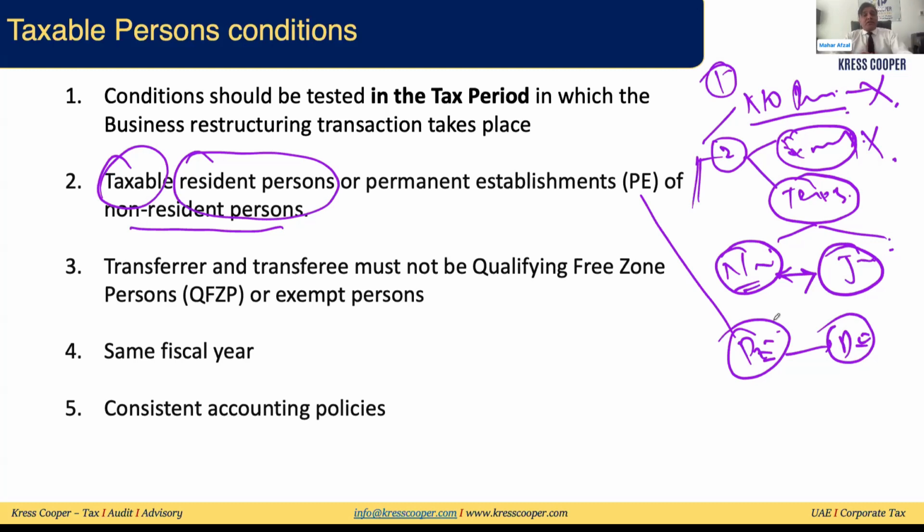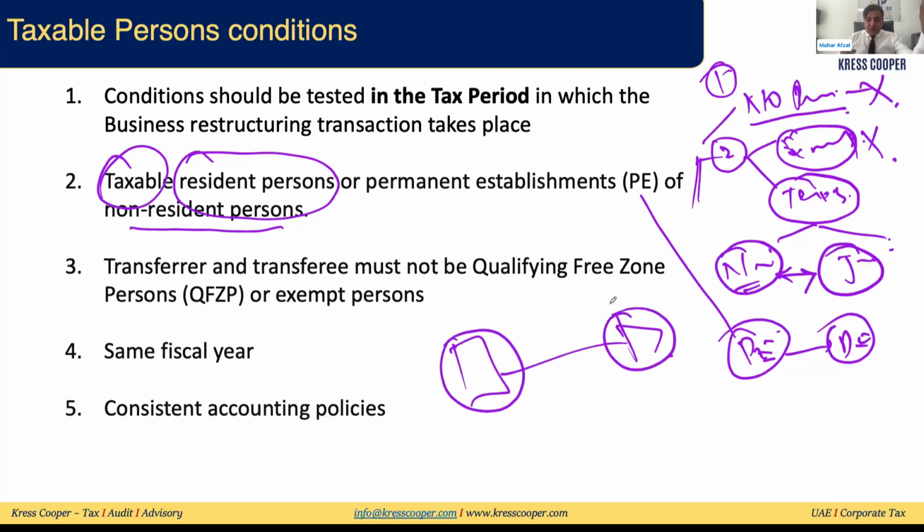Now, transferee must not be a qualifying free zone person or exempt person. But keep in mind, the transferor and transferee should not be a qualifying free zone person or exempt person at the time of transfer. There is a possibility that at the time of transfer, this transferor and this transferee were taxable persons, or potential taxable persons.